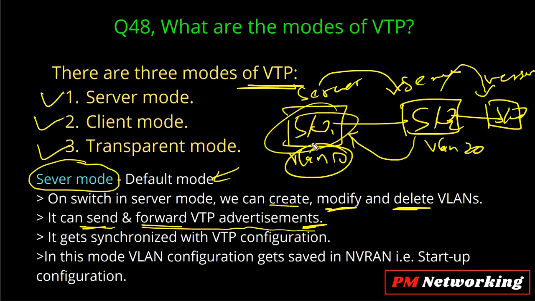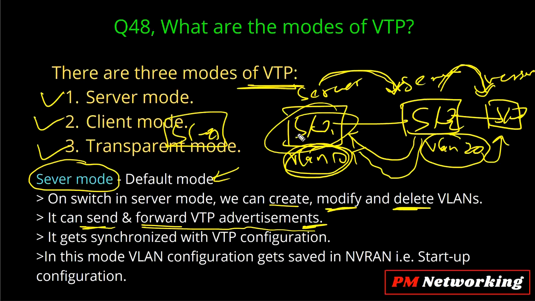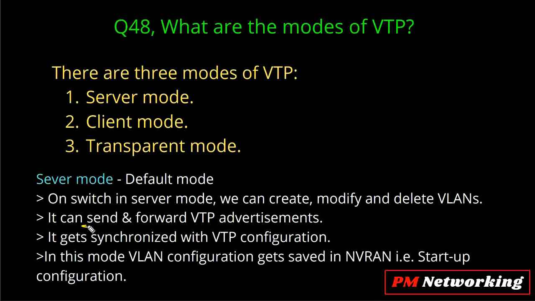In the same way, if I create VLAN 10 on switch number 1, then switch number 1 will send a VTP advertisement to switch number 2, and switch number 2 will forward that advertisement to switch number 3, right? When I create VLAN 20 on switch number 2, then that switch will send a VTP advertisement to switch number 1 and to switch number 3. So suppose here is one more switch, switch number 4, then switch number 1 will forward that VTP advertisement to switch number 4. So server mode can send as well as forward VTP advertisements, right?